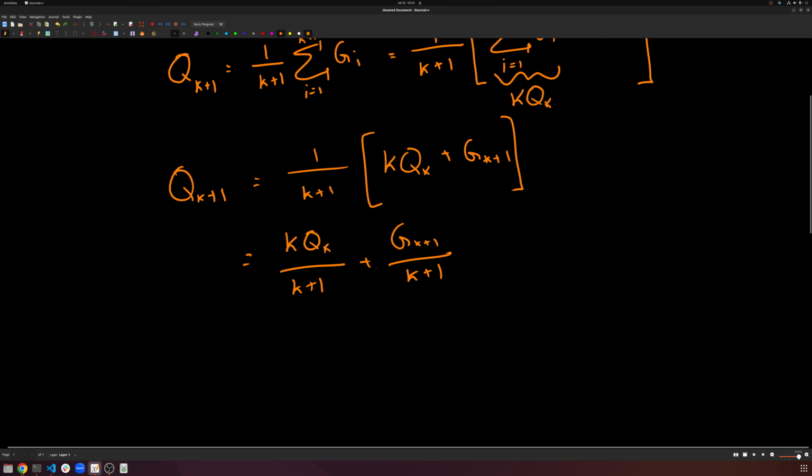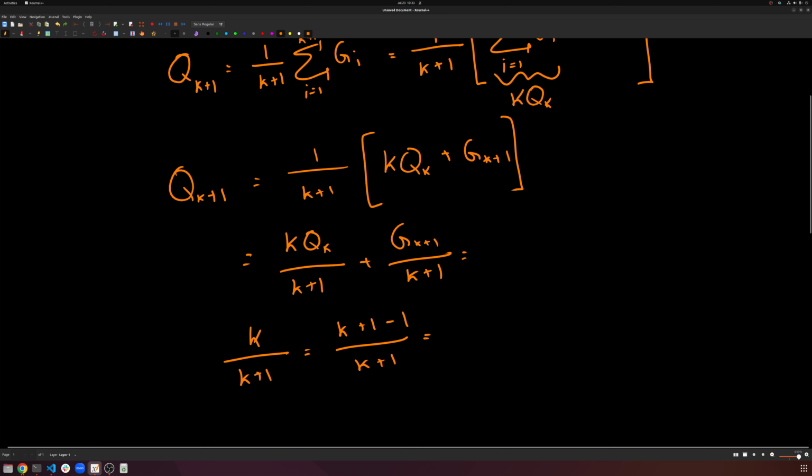So we have all of this, and now let's just go ahead and use our handy trick that we use all the time. We're going to go ahead and just add 1 and subtract 1. So what does that mean? Let's go ahead and write here K over K plus 1. We're going to rewrite this as K plus 1 minus 1 over K plus 1.